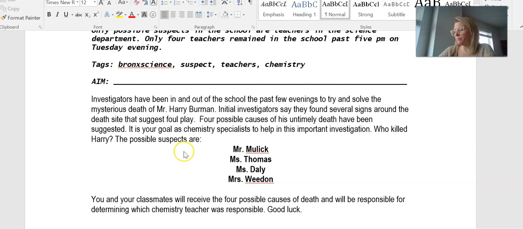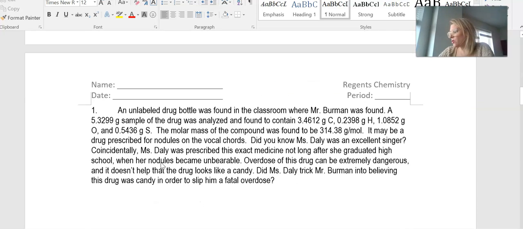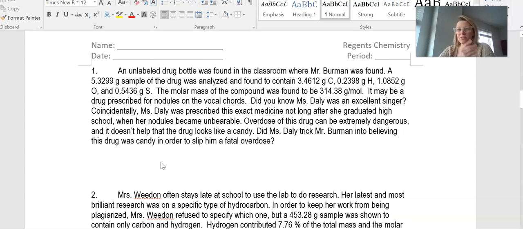Who killed Harry? The possible suspects are Mr. Mulick, Miss Thomas, Miss Daly, or Mrs. Whedon. You and your classmates are going to receive the 4 possible causes of death and will be responsible for determining which chemistry teacher was responsible. Best of luck.